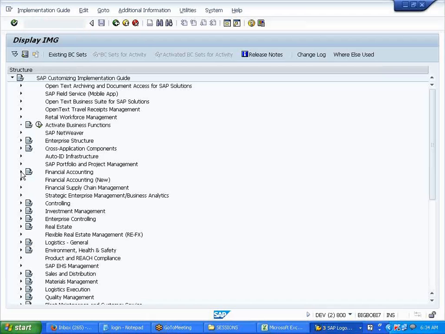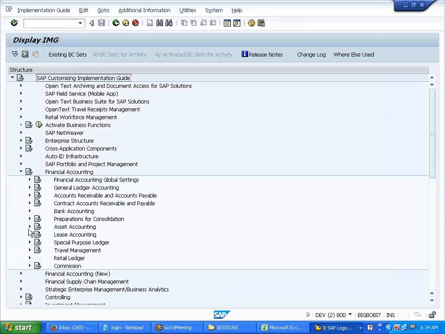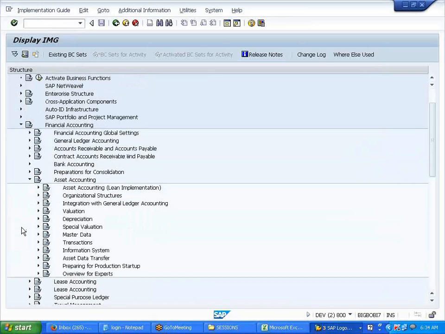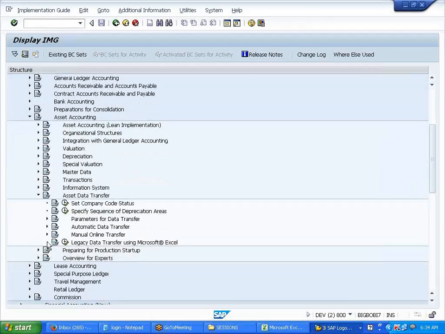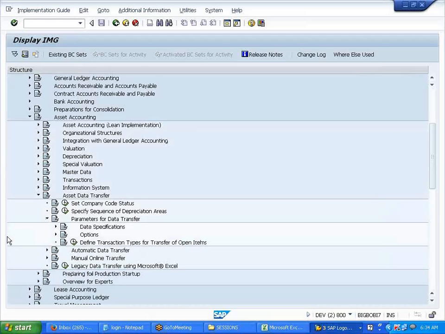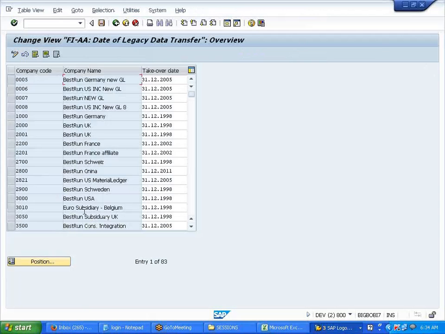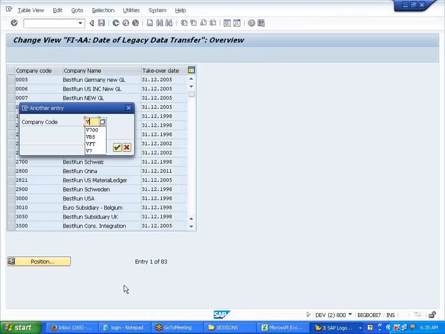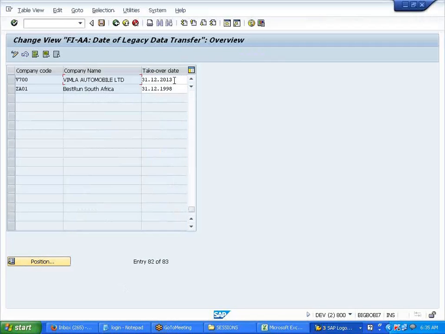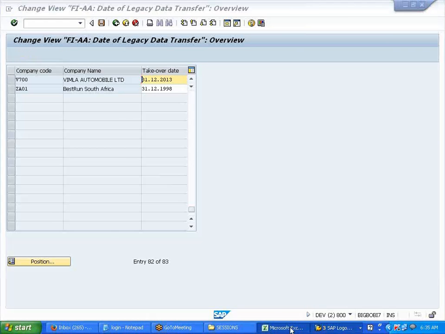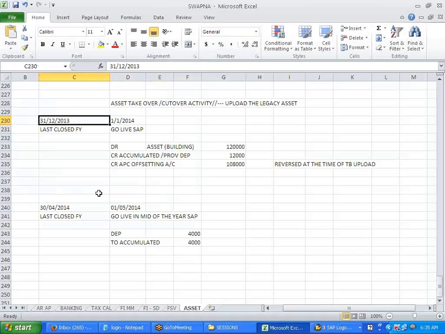I just want to show you before I upload because the date will be there as it is. What is the specified transfer date, last closed fiscal year? Position V700. Right, 31/12/2013. That's what we said over here, see? In the first case, right?